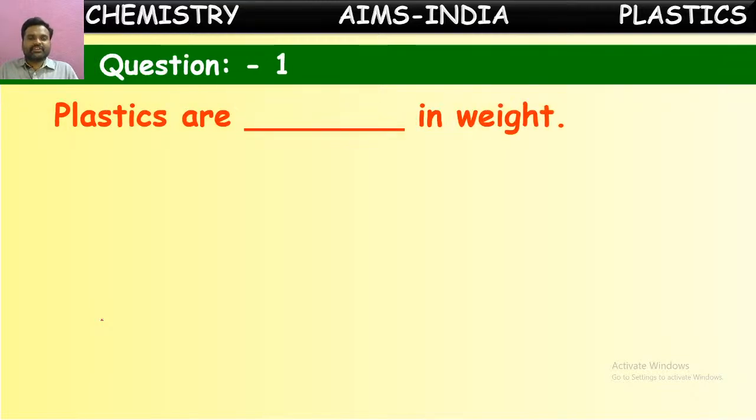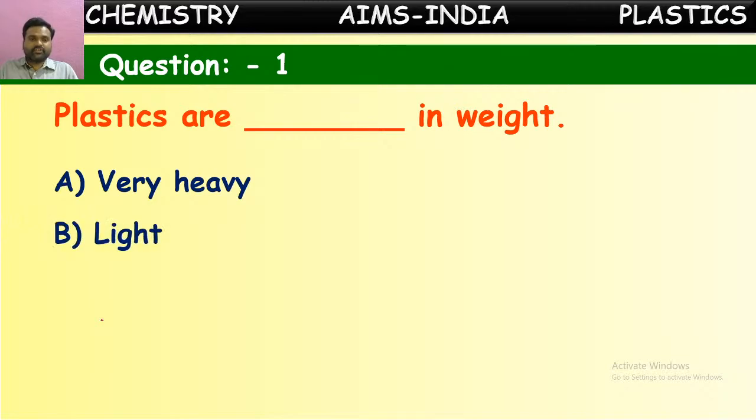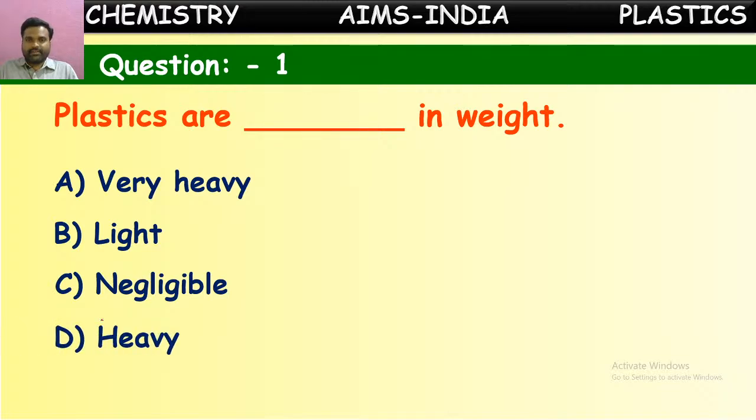First one: plastics are dash in weight. That means the weight of plastics when compared with natural objects. How can it be compared? We can see some options here: very heavy, light in weight, negligible weight, heavy. For example, let us take two chairs. One is made up of natural objects like a wooden chair or metallic chair. If you take a plastic chair of the same design, which will have more weight?